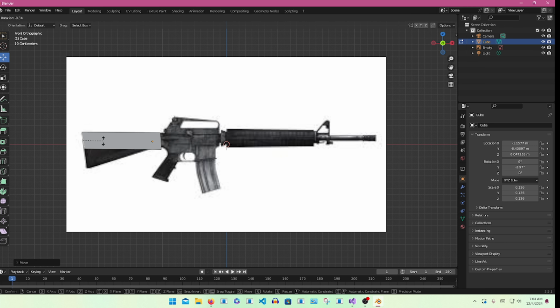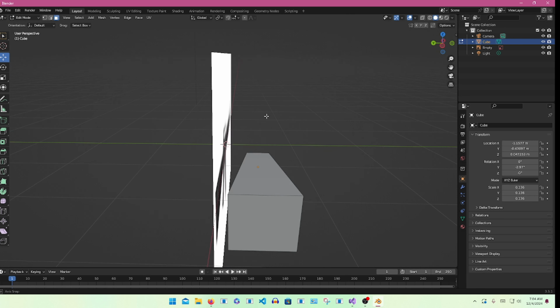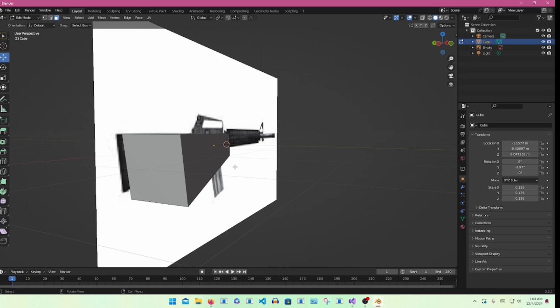Then you're going to size it up with the end of the comb. And then we're going to press S and drag. Then we're going to line it up again, press S and drag. Now we have the comb of the assault rifle. As you can see, it's a little tilted because of when we sized it.